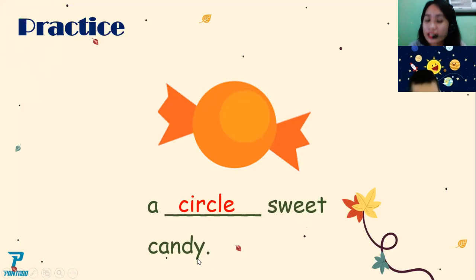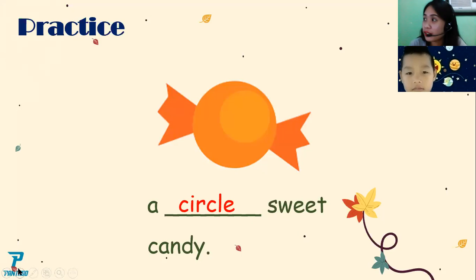Sweet candy. Oh, candy. Again. Candy. Okay, again. Say it with no mistake. Come on, say it. A circle, sweet candy. Go. A circle. Sweet candy. All right, a circle, sweet candy.